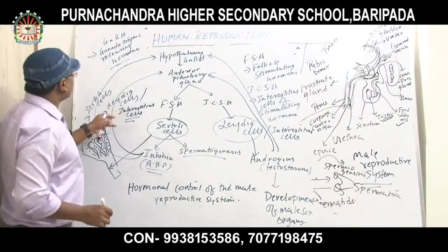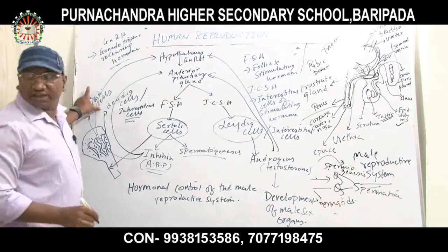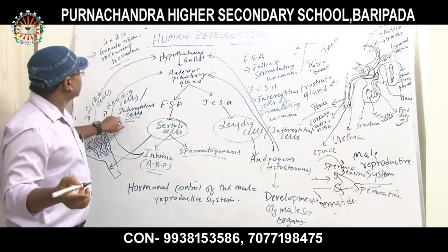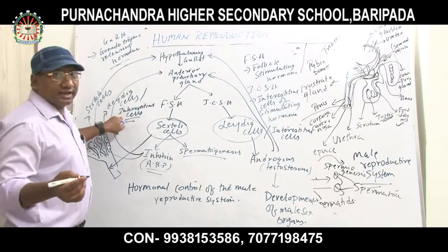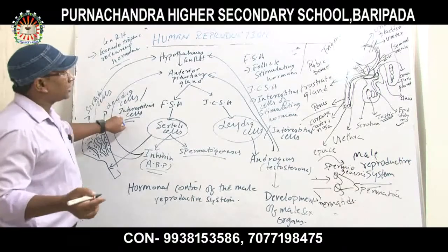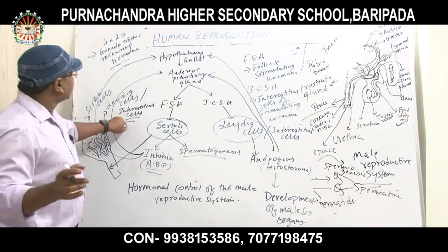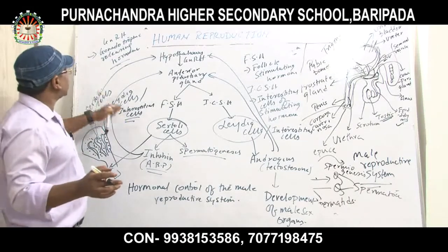So what does each perform? The Sertoli cells help the process of spermatogenesis, and Leydig cells help the sexual development of the male body. This is the function of the Sertoli cells and Leydig cells.